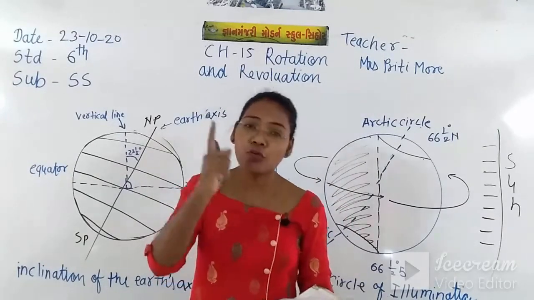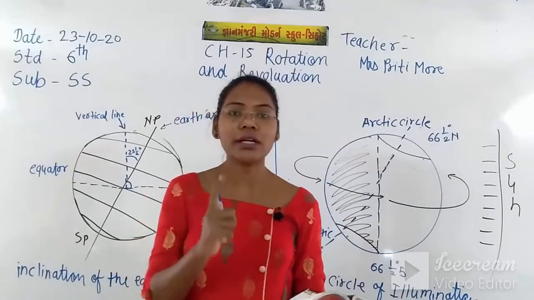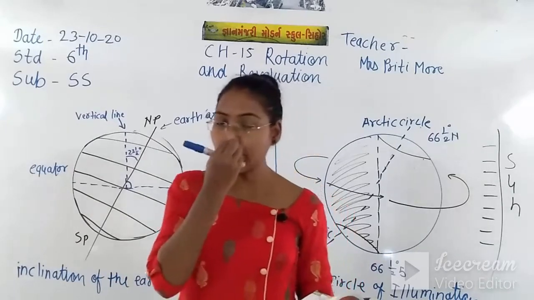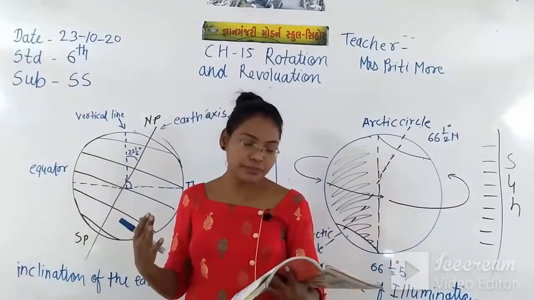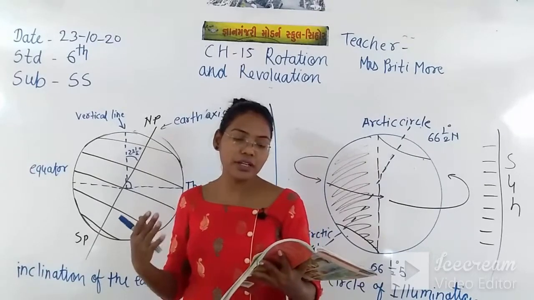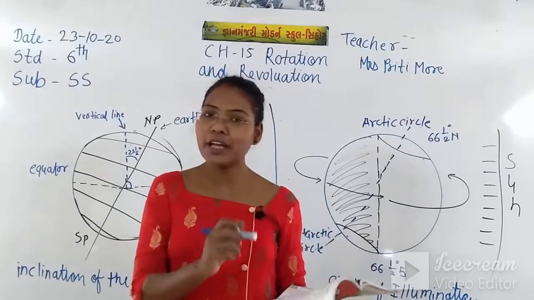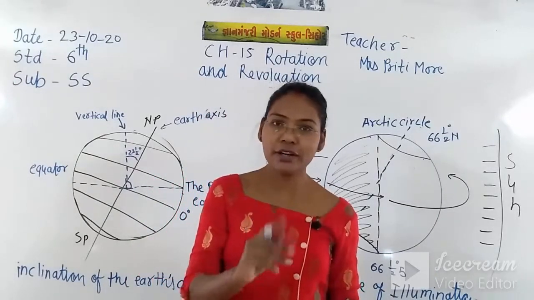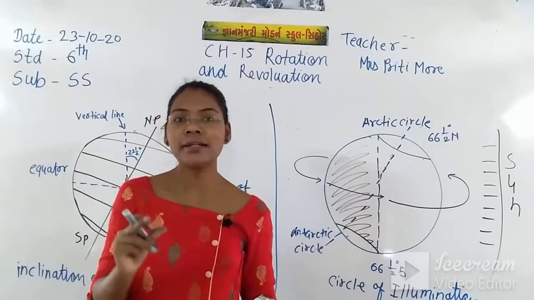That means the one day rotation of the earth is called rotation, and the whole journey of the earth around the sun is called revolution. In the rotation we have seen only one day, but here in the revolution there is a little difference.